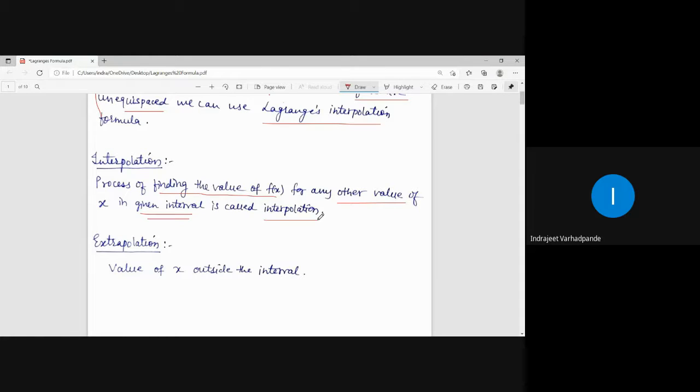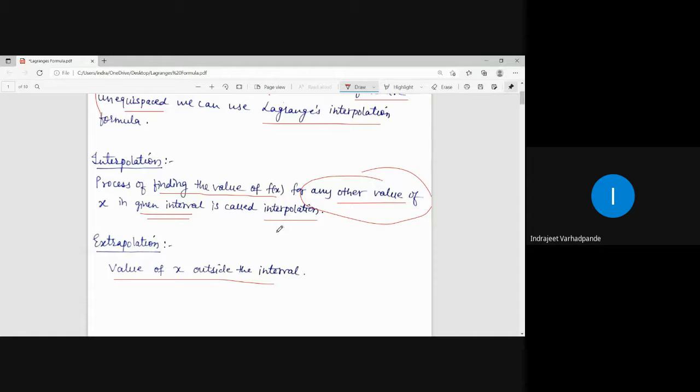Interpolation is inside the given interval. Extrapolation means outside the given interval. Sometimes we may have to find a value which does not lie in the given interval. In that case, I say that the value of x is outside the interval.